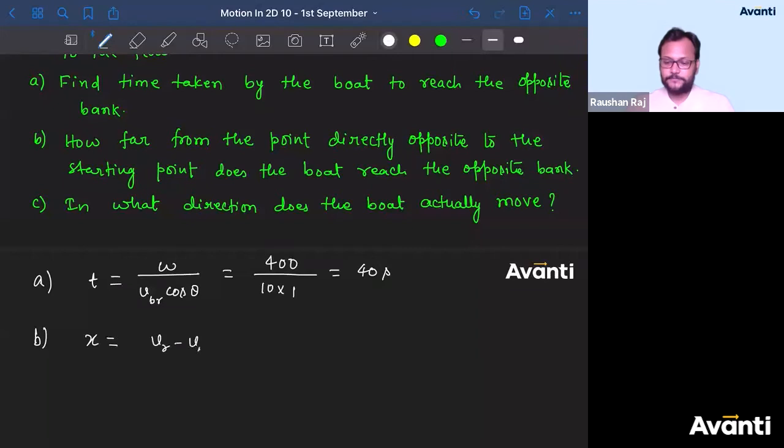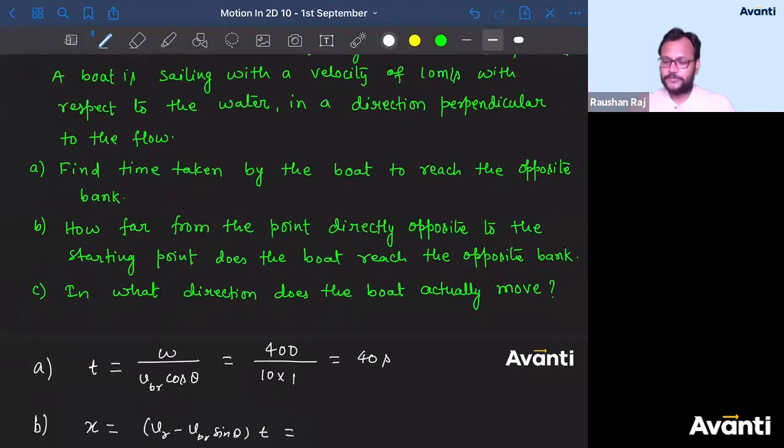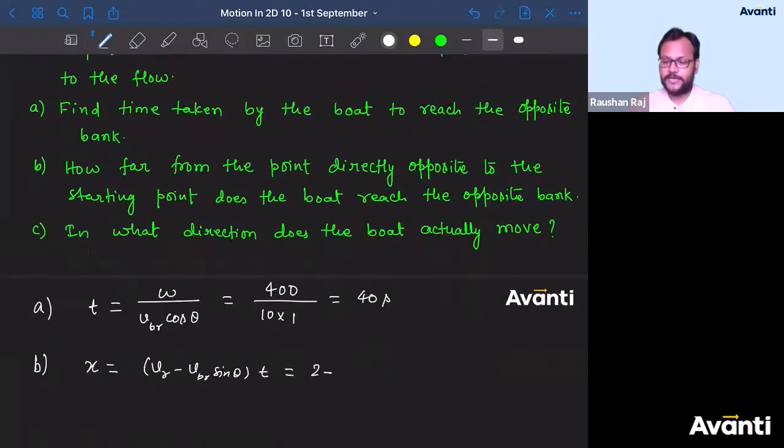VR minus VBR sin theta into time taken. So what is VR? Look at the question here. VR is 2. So 2 minus, what is VBR here? 10. What is sin theta here? 0, because theta is 0, so sin theta is 0. Into time, 40. So 40 into 2, 80. So what is the answer? 80 meter.